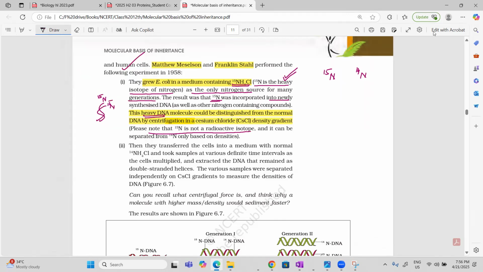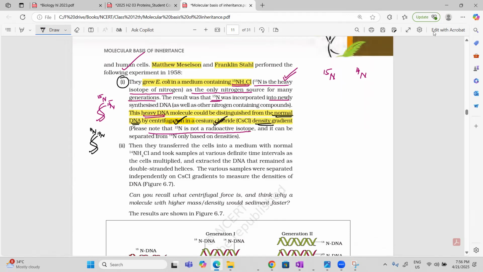Now, if you are using N14, I'm using black color for N14, so this is your normal DNA. You can distinguish heavy DNA from normal DNA by centrifugation in cesium chloride density gradient.